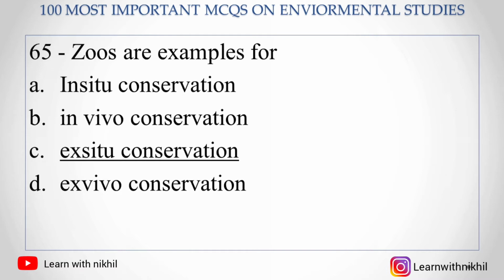In situ means at their original place. So animals at their original place are called in situ. In vivo refers to when the research or work is done within an entire living organism. Ex situ means off-site conservation, so a zoo is off-site. And ex vivo means which takes place outside an organism.